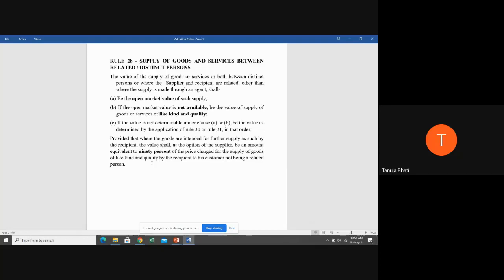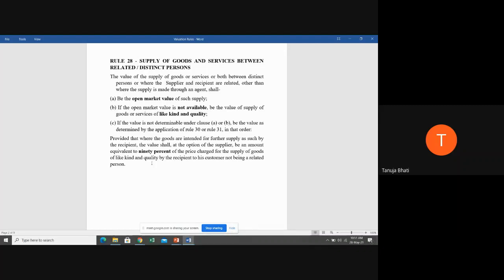Okay, so what shall be the value? The value, at the option of the supplier who is Mr. X, shall be 90% of the price charged for the supply of goods to his customer. So in short, let me tell you, Mr. X, Mr. Y and Mr. Z are there. Mr. X has sold to Mr. Y and Mr. X and Y are related persons. Now Mr. Y is further selling the goods to some customer, so to Mr. Z, who is not a related person.